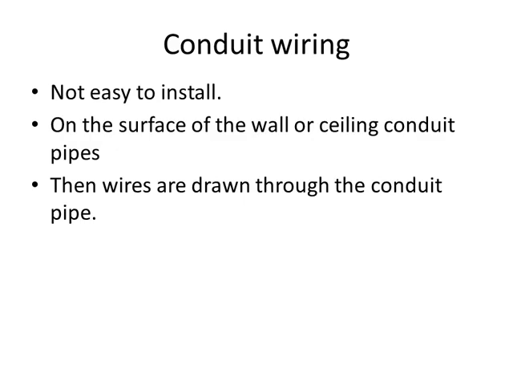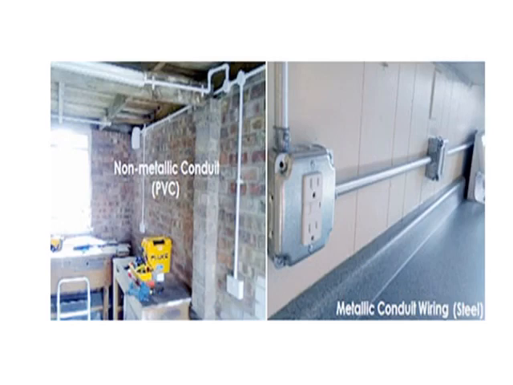First one is surface conduit wiring, and then second one is concealed conduit wiring. In case of surface conduit wiring, the conduits are fixed on the wall, and then with the help of a saddle, the wire is drawn through these conduits. Here you can see conduit wiring.